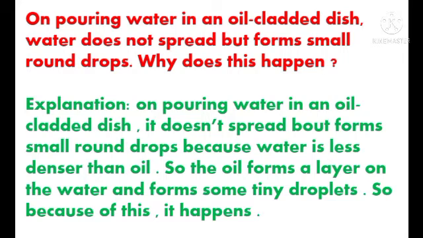So students, why can we see small round drops when we pour water in an oil-coated dish? Because it doesn't spread but forms small round drops since water is less dense than oil. The mass of water is less than the oil. Due to the less density of water compared to the oil, the water does not spread in the oil. Instead, it forms small round drops.